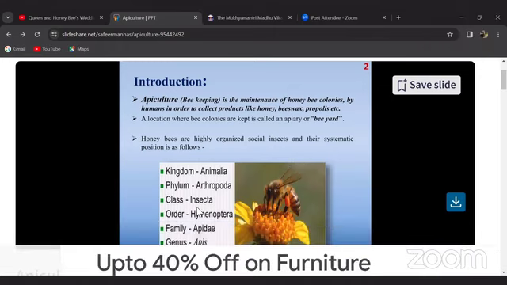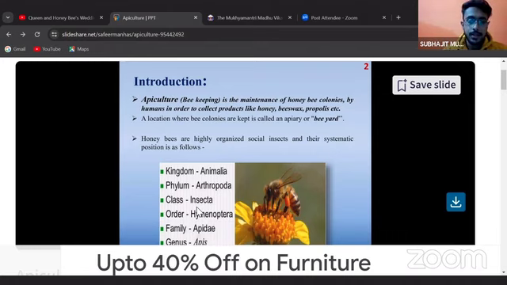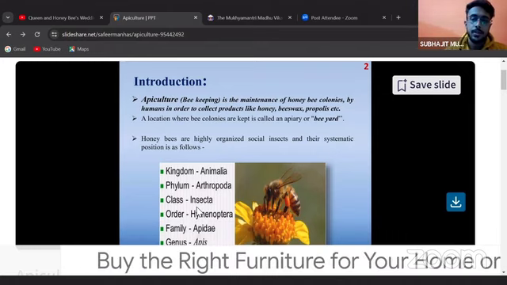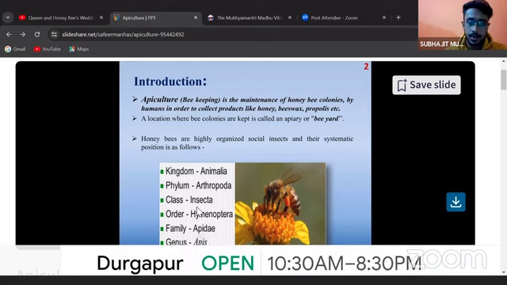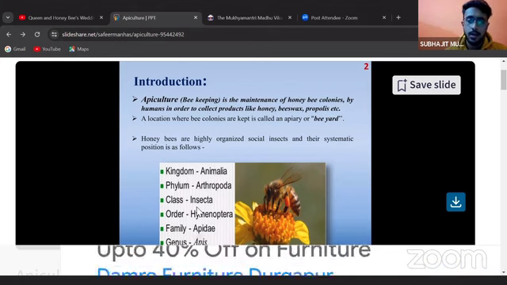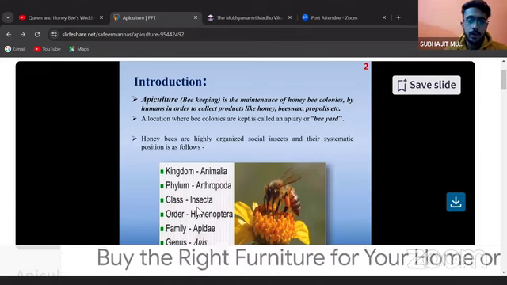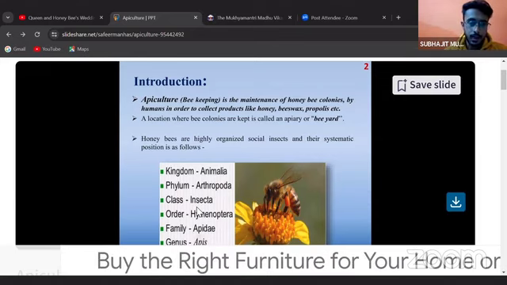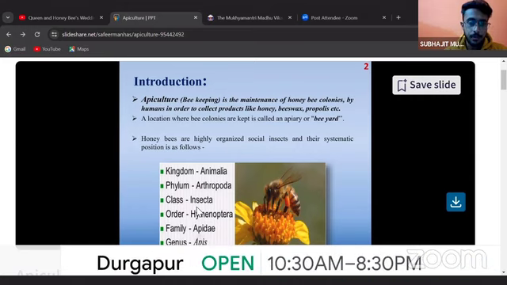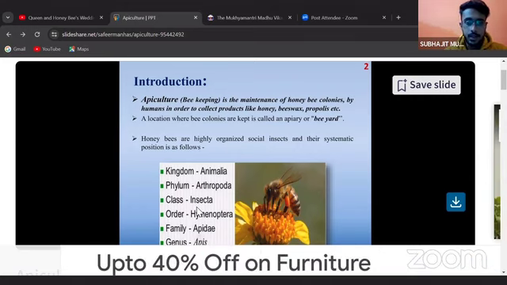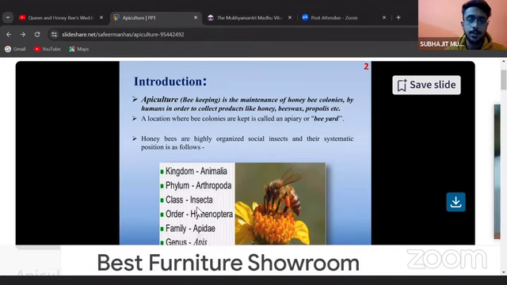Thank you, ma'am. So, apiculture is basically beekeeping, which means the maintenance of honeybee colonies by humans in order to collect several products such as honey, beeswax, propolis, and honey venom, or bee venom, as it is popularly called. Apiculture is a Latin term in which api means bee and culture means cultivation. Apiculture is set up in a particular component known as an apiary, and the apiary is set up in a field which is known as a bee yard.